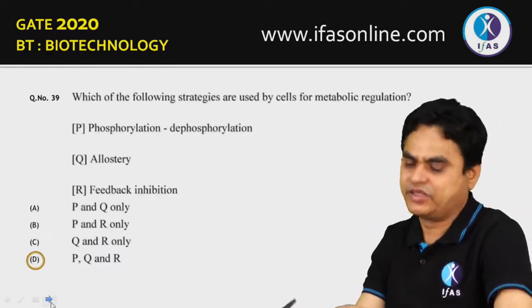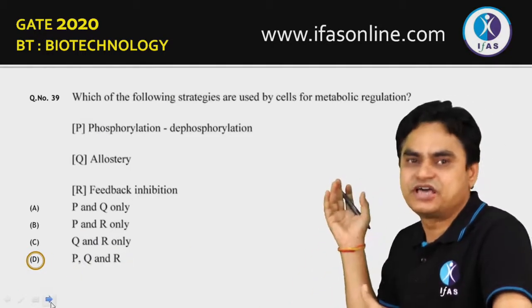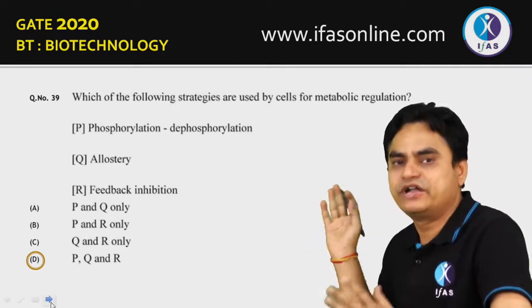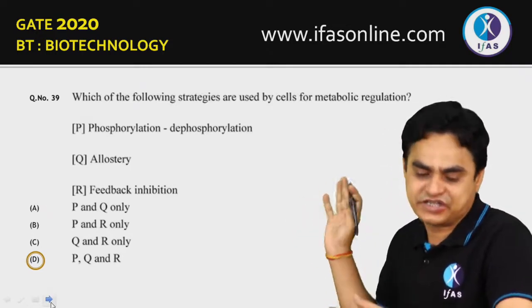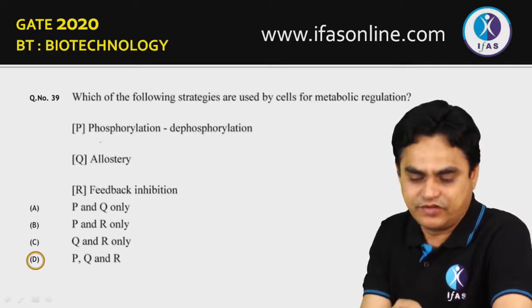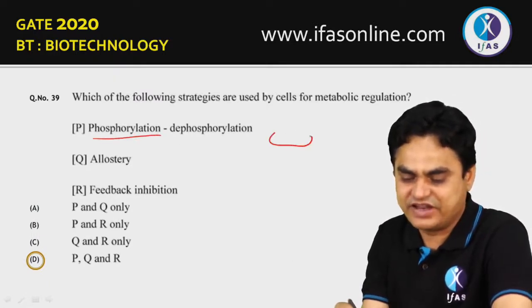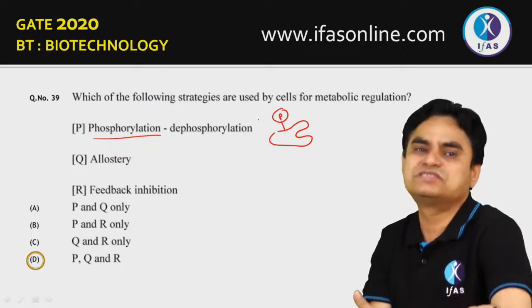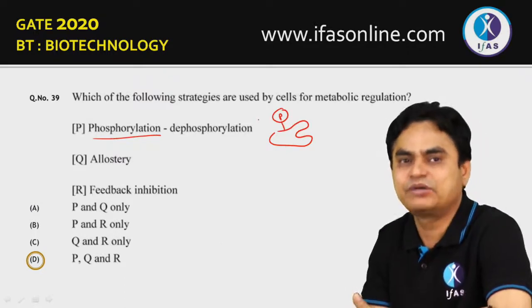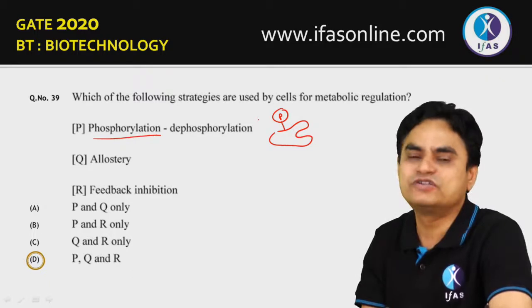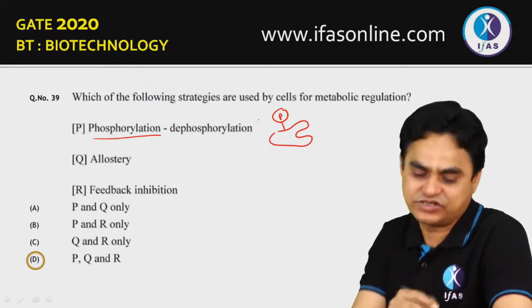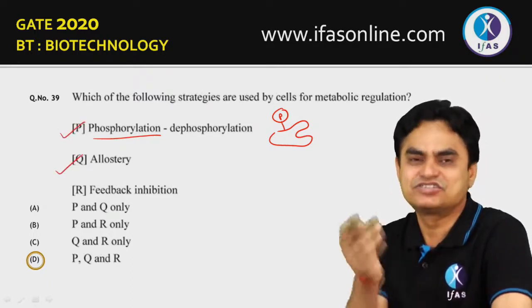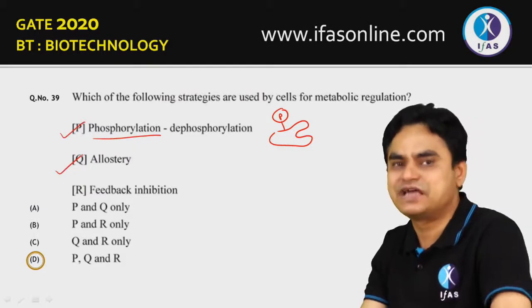Question number 39. Some regulatory strategies are given for the enzymes, and you have to identify which of the regulatory strategies is correct. Phosphorylation, yes, there are various enzymes which are regulated by phosphorylation and dephosphorylation. For example, glycogen synthase becomes inactivated by phosphorylation, while glycogen phosphorylase gets activated by phosphorylation. So this is true.